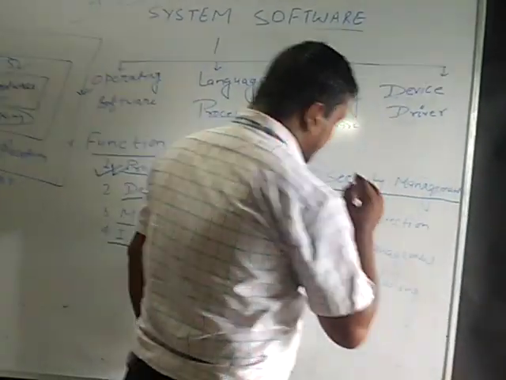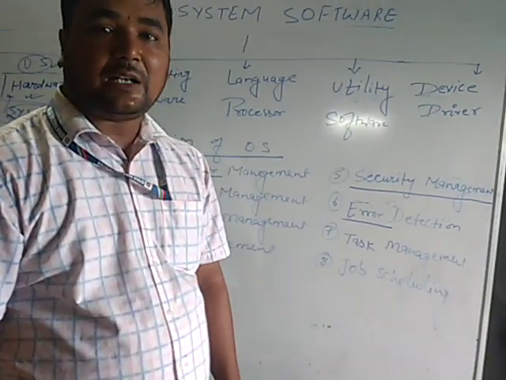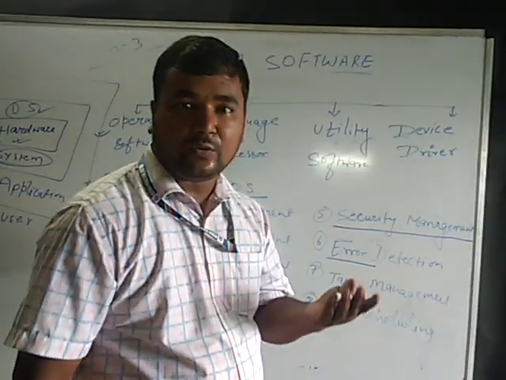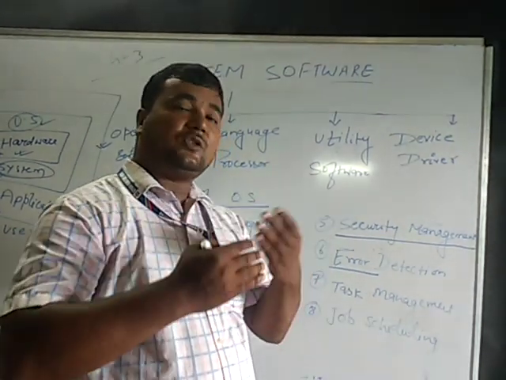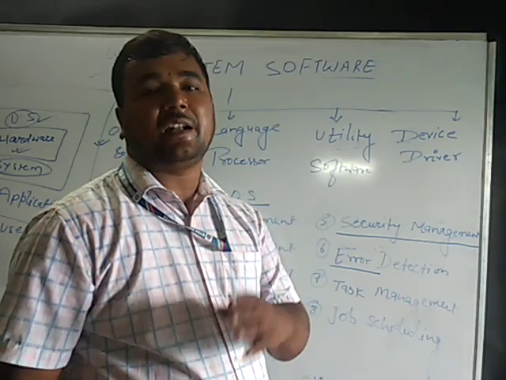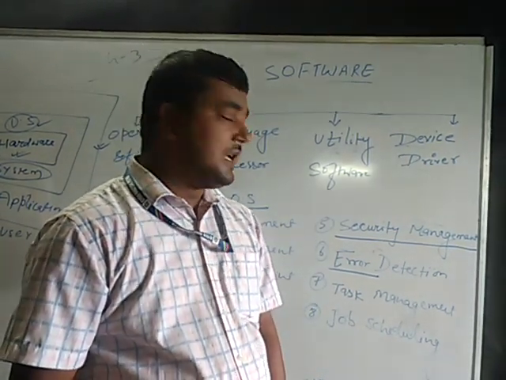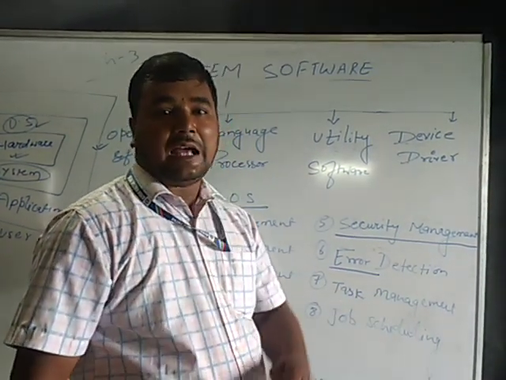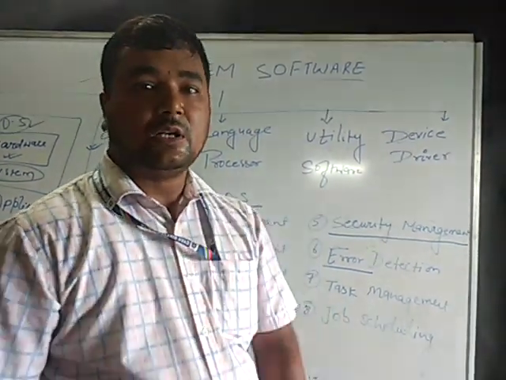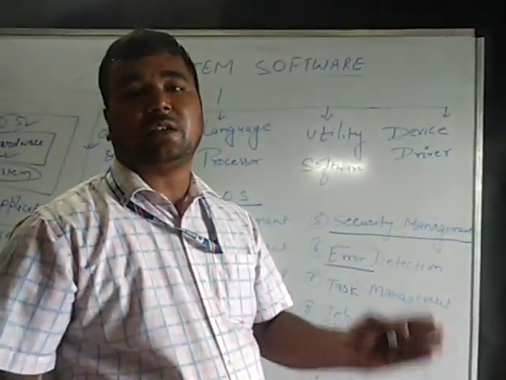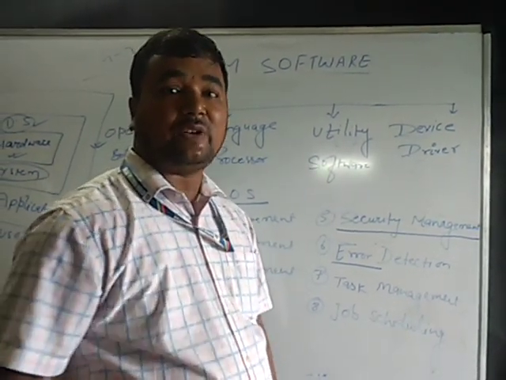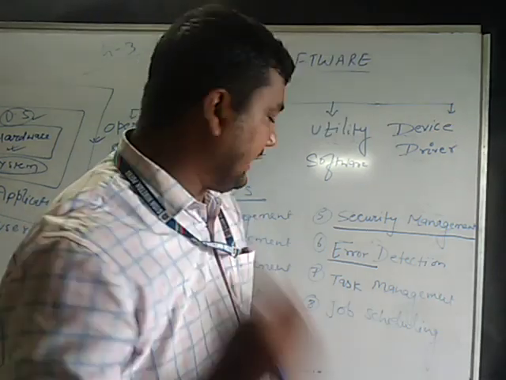Next is error detection. Error detection means what? When we boot our computer, while the operating system is loaded on the RAM, it detects all the devices. If there is any error in the devices, it detects that error and informs the user whether it is working or not. So any error taking place in our computer is informed by the operating system to the user, to rectify it, to troubleshoot it.